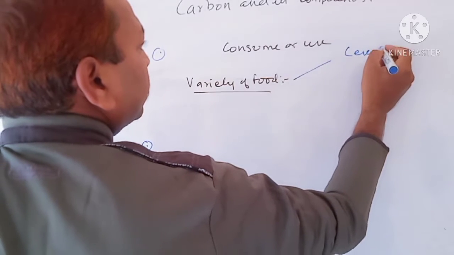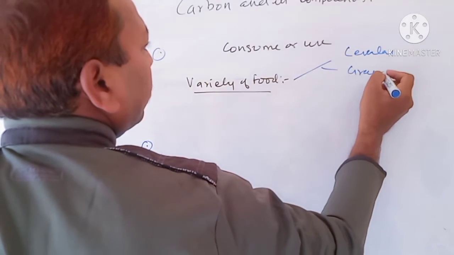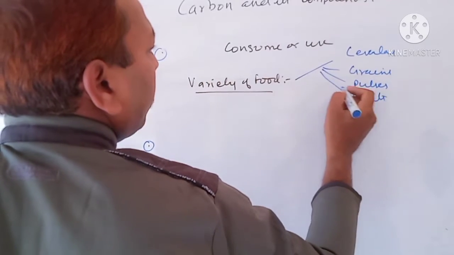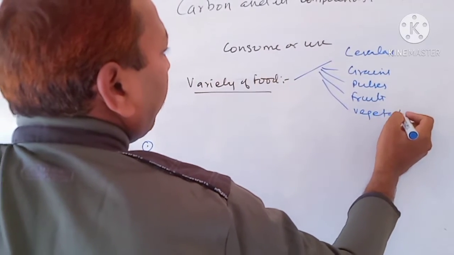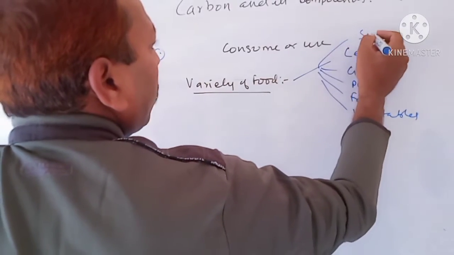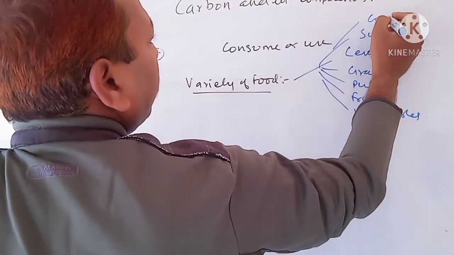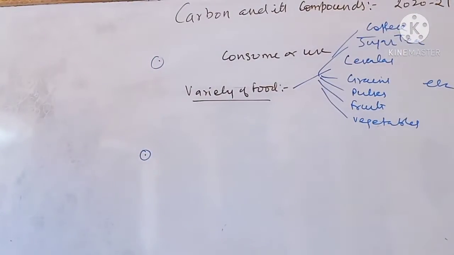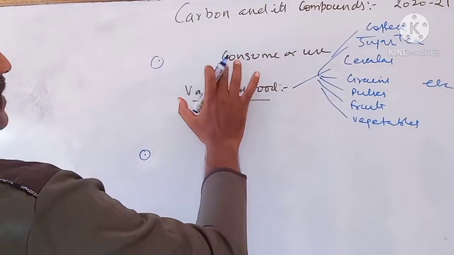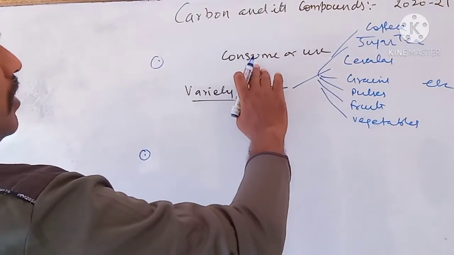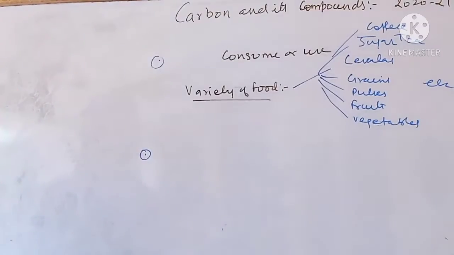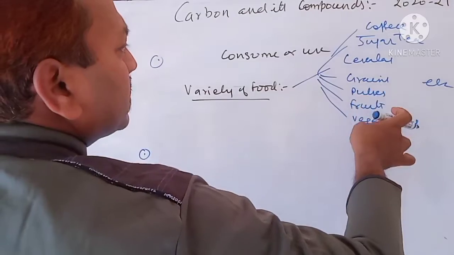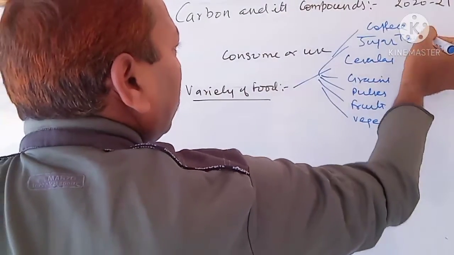They may be cereals, grain, pulses, fruits, vegetables, sugar, coffee, tea, etc. So, variety of food, number one, because living systems like human beings consume or use it in daily life. So the variety of food we use: coffee, sugar, tea, grain, pulses, fruit, vegetables, fats and oils, chocolates, whatever.